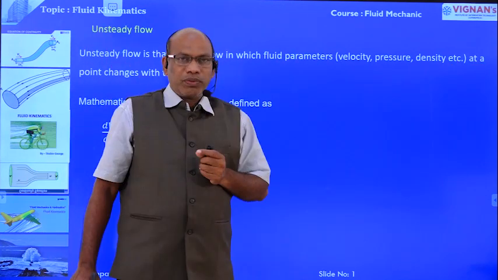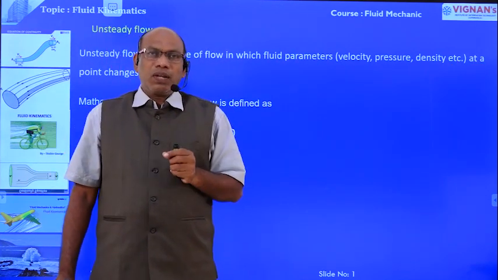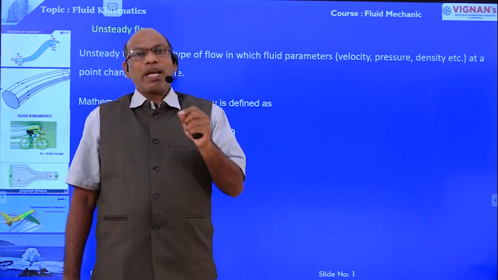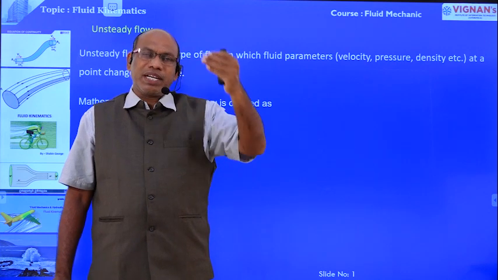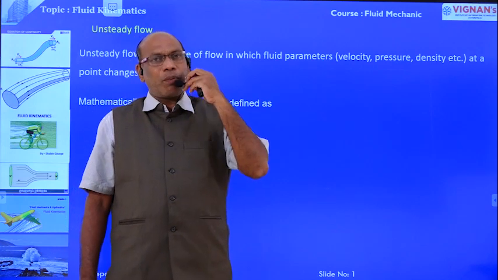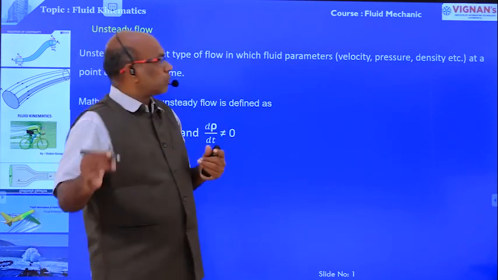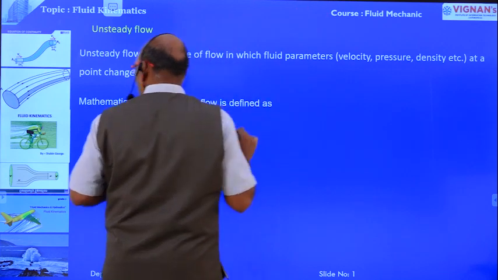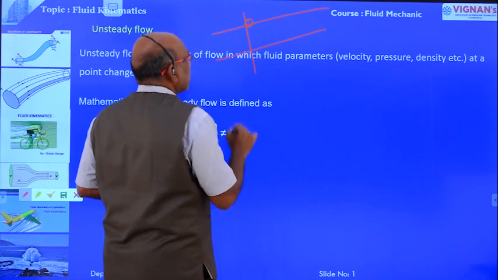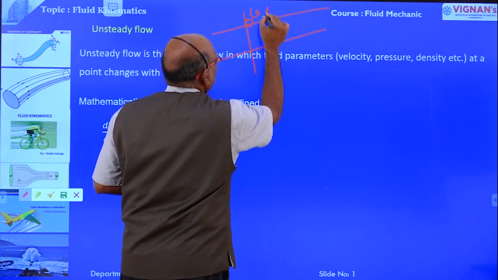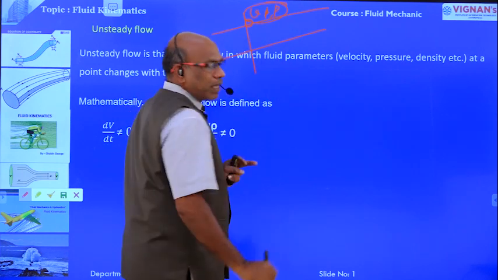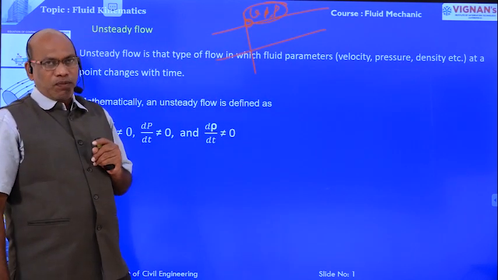Right, unsteady flow. What is unsteady flow? Unsteady flow is defined as the type of flow in which the flow parameters, that are the pressure, velocity, density, at a point change with respect to time. Suppose this is a pipeline. At a point, the velocity, pressure intensity and density change with respect to time. That is known as unsteady flow.